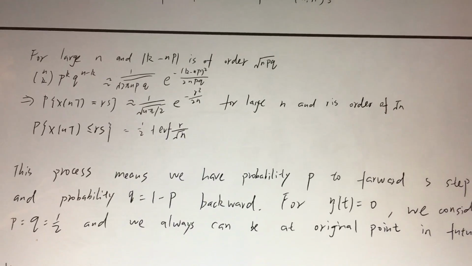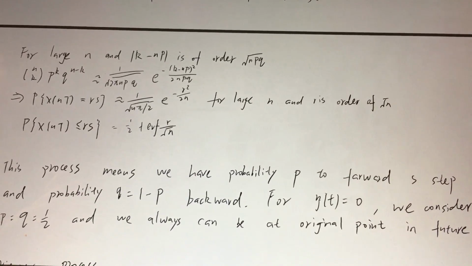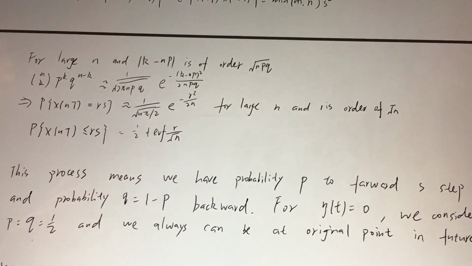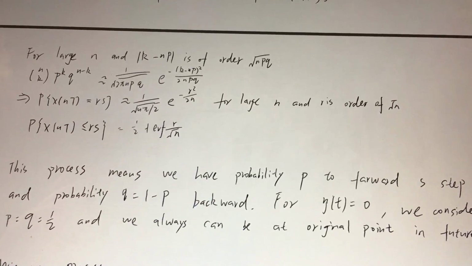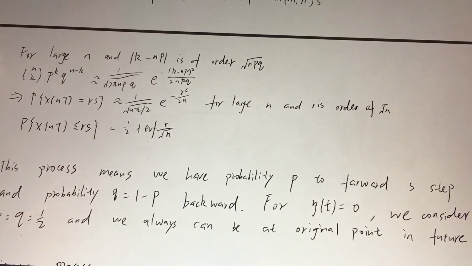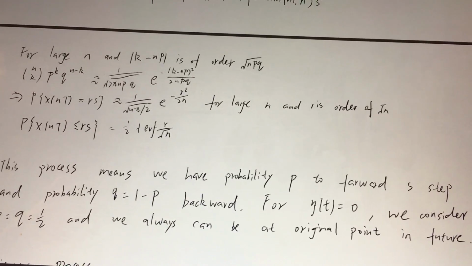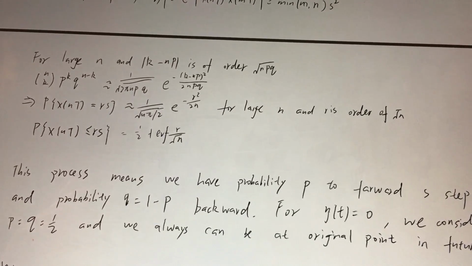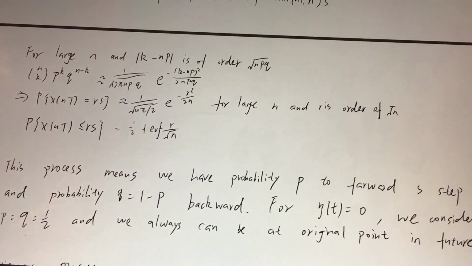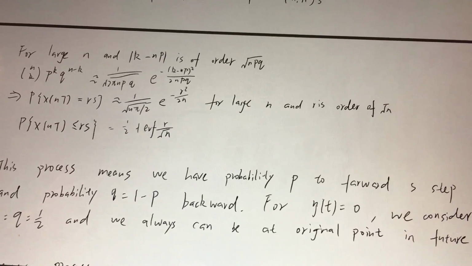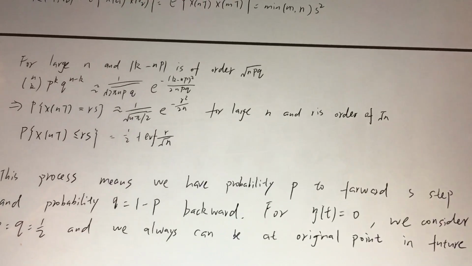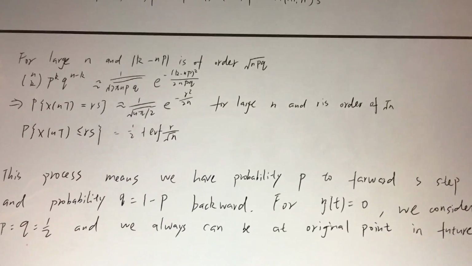This process means we have probability p to step forward, and probability q equals 1 minus p to step backward. So for the mean equals 0, we consider p equals q equals 1/2,